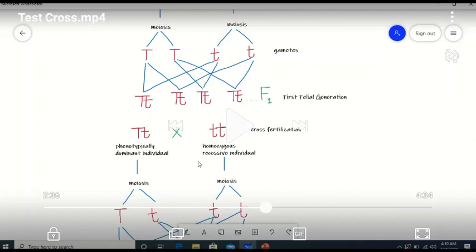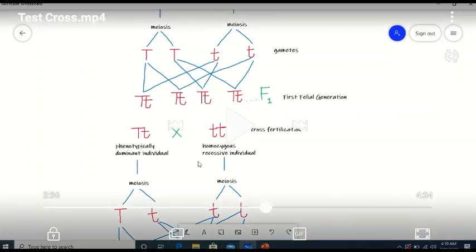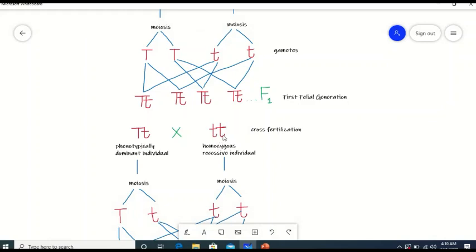The capital T represents the dominant allele and the small t represents the recessive allele. The capital T is for tallness and the small t is for dwarfness. So the capital T masks the effect of the small t, and the individual is called a phenotypically dominant individual, which is tall. It was crossed with a homozygous recessive individual in which both alleles are recessive alleles, the alleles of dwarfness. So Mendel cross-fertilized them.